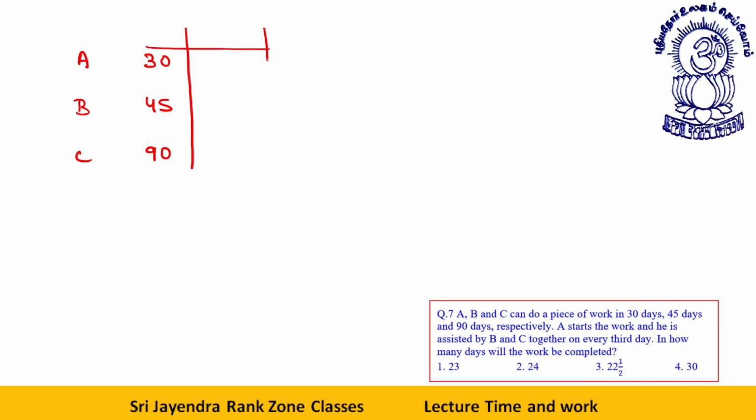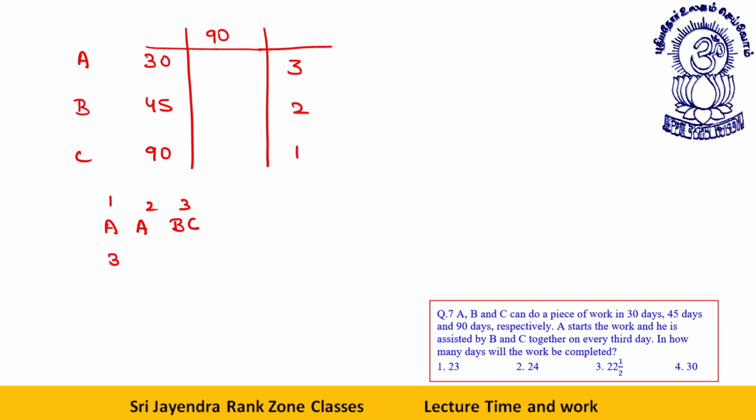Whatever the total work is, this is the LCM, so total work is 90 units. Units per day, I will tell you by two methods this question. Units for A will be 3 units per day, 2 units per day, 1 unit per day. Now, A starts the work and is assisted by B and C on every third day. A, then B and C on every third day. Okay, it's like this. First day A, second day A, third day BC. First day, second day, third day, like this.